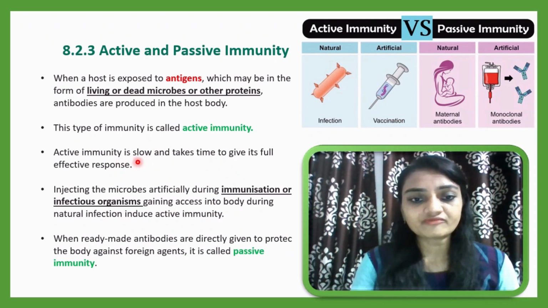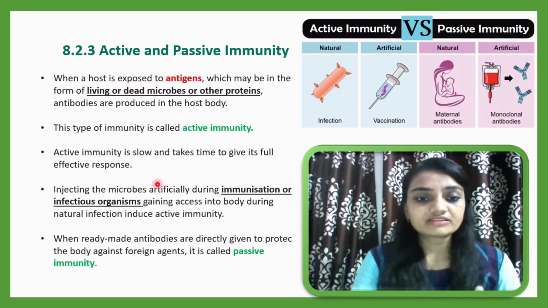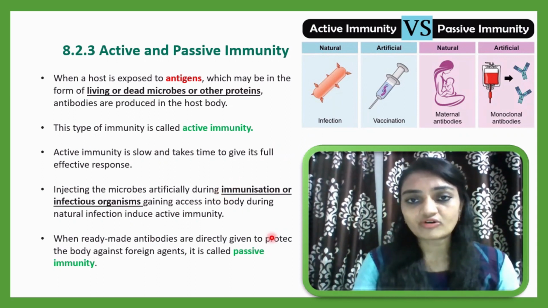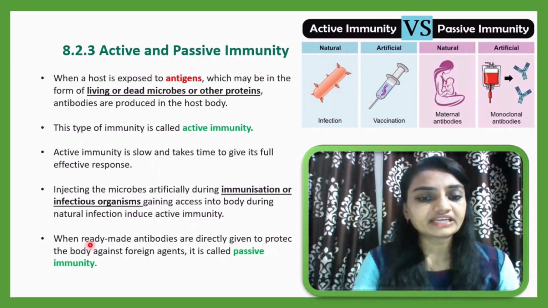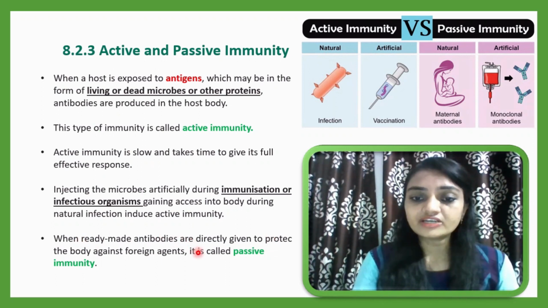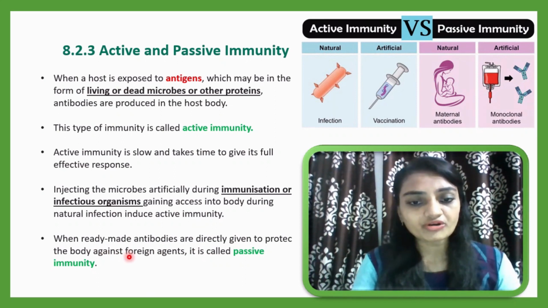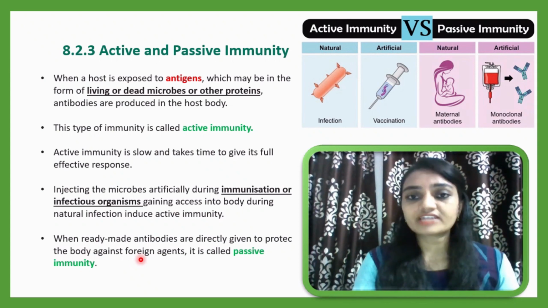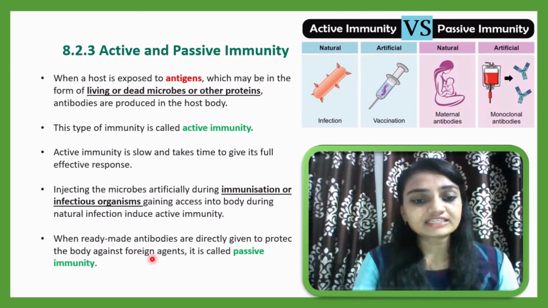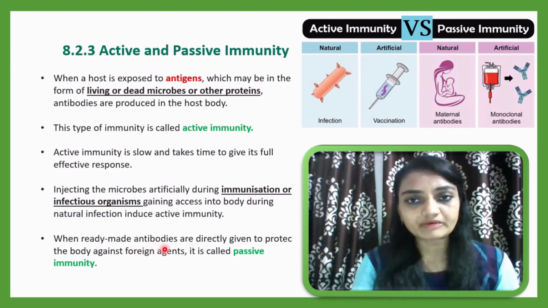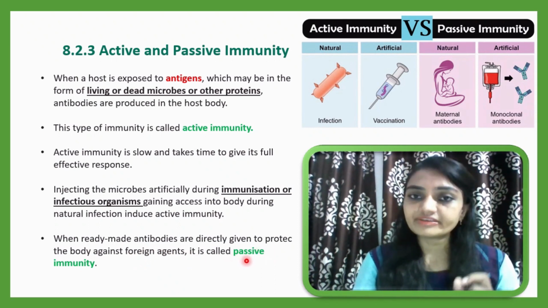At that time, for the fastest response, they have to administer artificial antibodies which are produced outside in the laboratory. If ready-made antibodies, not formed inside their own body but prepared outside the body in the laboratory, are given directly to the person, that is called passive immunity.